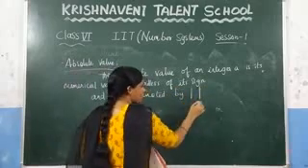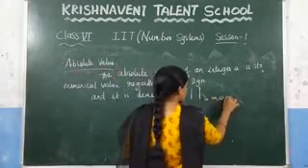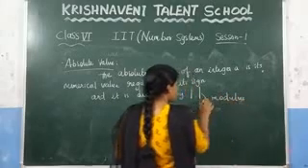This symbol, and this one we call a modulus. How will we read it? We will read it as a modulus.